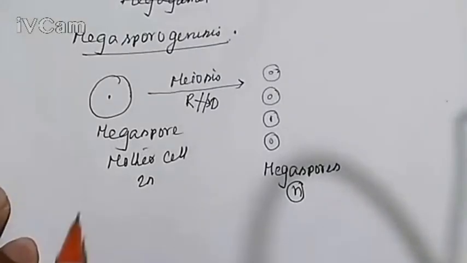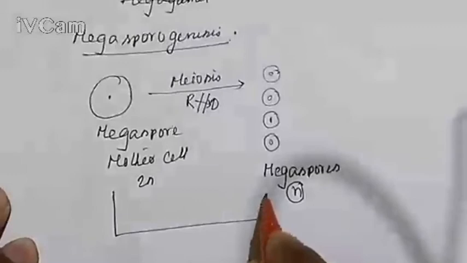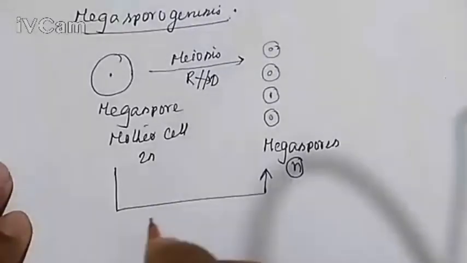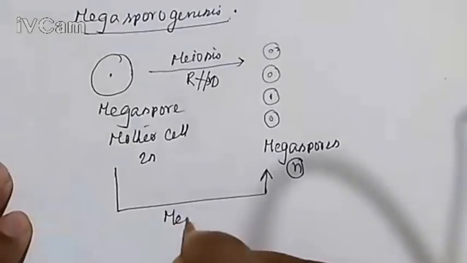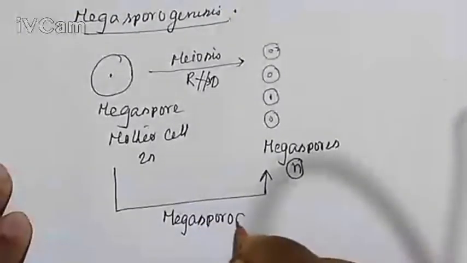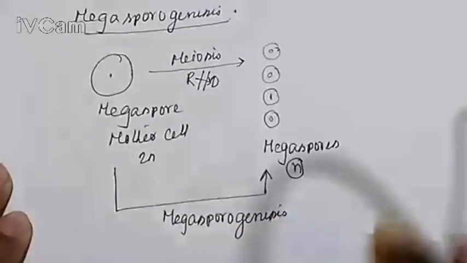In this process, megaspores are formed, so the process is known as megasporogenesis.